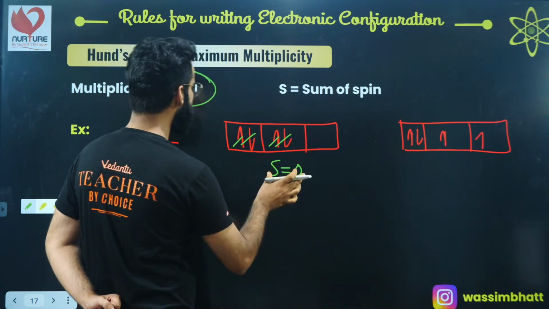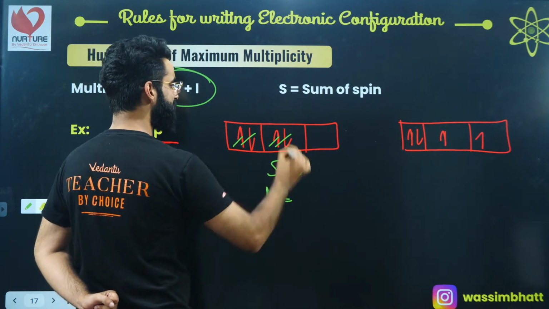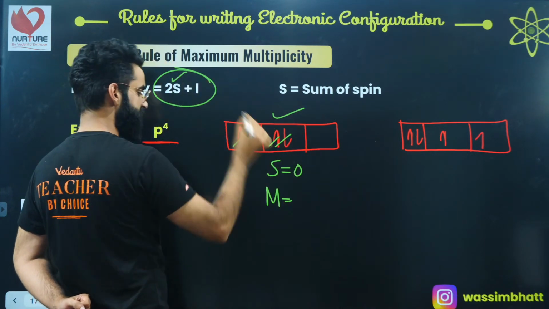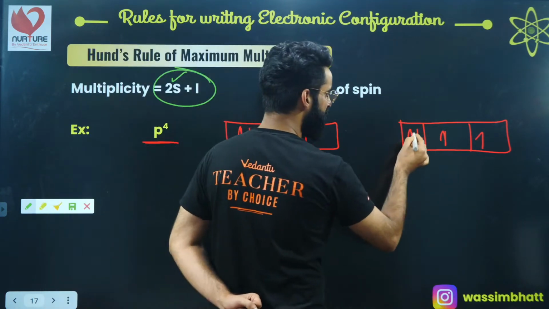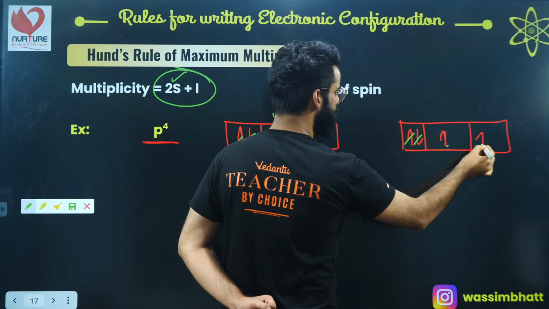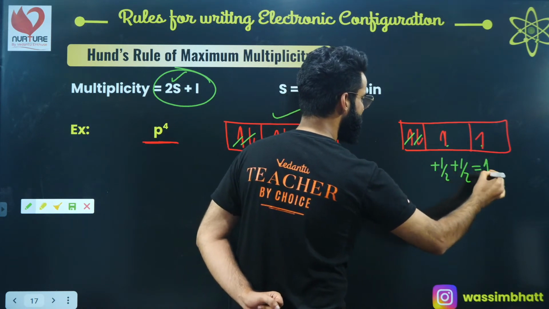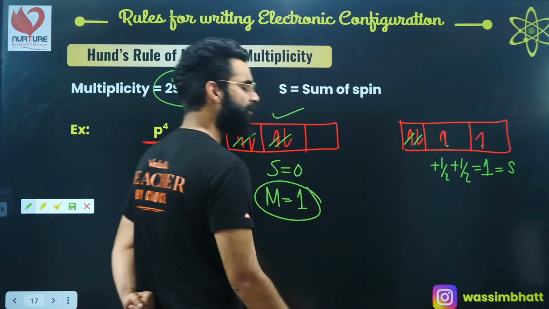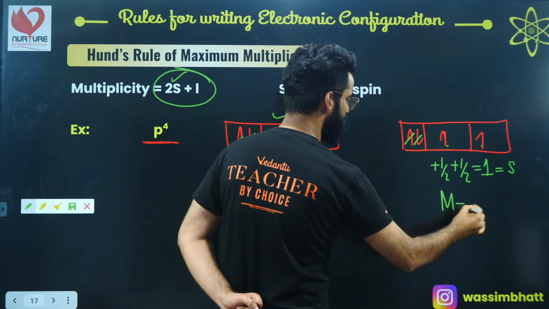If the total spin of this arrangement is 0, what is the value of multiplicity for this arrangement? This term is 0, so the multiplicity value comes out to be 1, right? For this one, what is the value coming? This and this get cancelled out. So plus 1/2, plus 1/2. The value comes out to be 1. This is the value of total spin. If the total spin came out to be 1, it's going to be 2 plus 1, 3. So multiplicity is going to be 3, right?